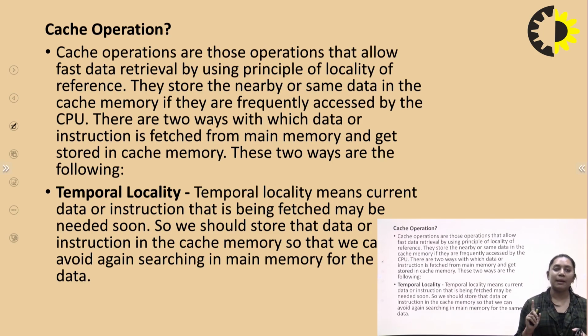Number one is temporal locality. Temporal locality means the current data or instruction that is fetched may be needed soon. So we store the data or instruction in cache memory so that we can avoid searching the main memory again and again for the same data, right?